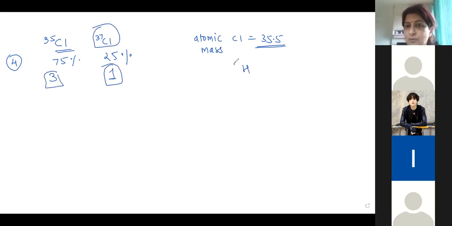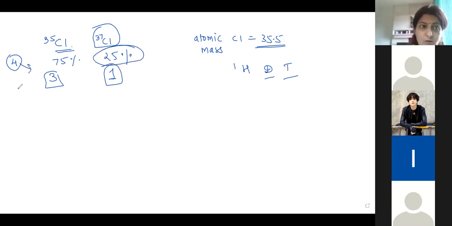Now why do we write only one for hydrogen? Because deuterium and tritium are in very small quantities. So if you don't consider them while writing the masses, it's actually okay. But for chlorine, that 37 isotope exists for 25%. So out of 4 molecules of chlorine, 3 will be 35 and one will be 37. So that amount is big. So practically we cannot just simply write the atomic mass as 35.